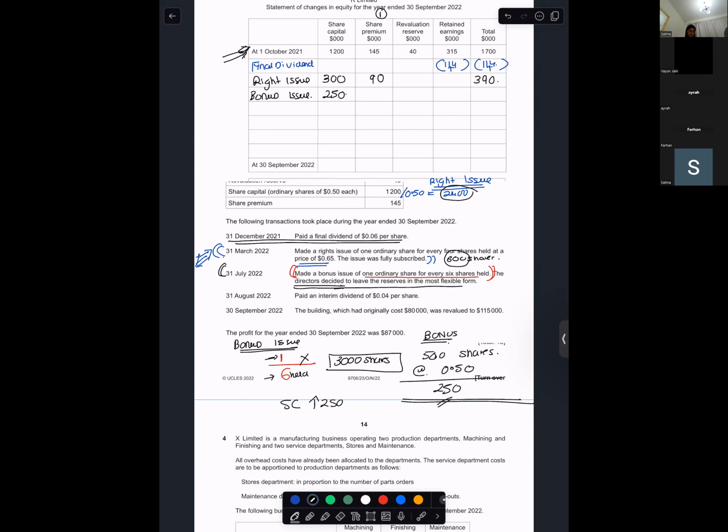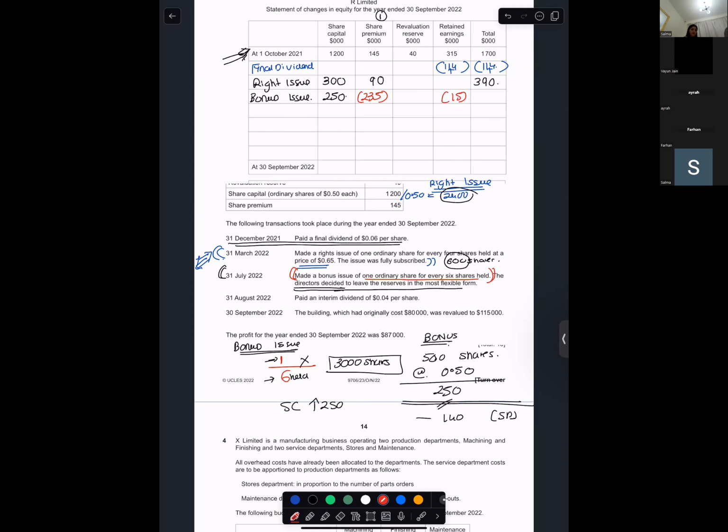Bonus. 145 plus 90, so 235. 235 you can use from share premium. How much more do you need? 15. From where will you use the remaining 15? Retained earnings. Remember, although revaluation reserve is a capital reserve, it cannot be used to pay bonus.